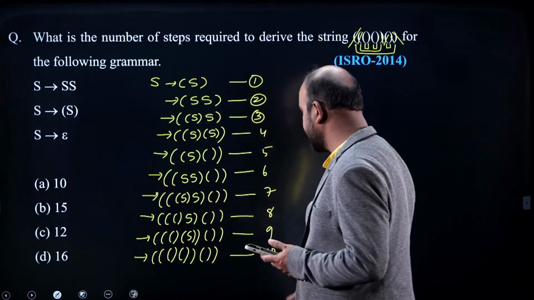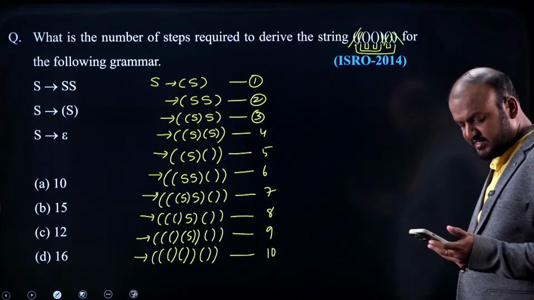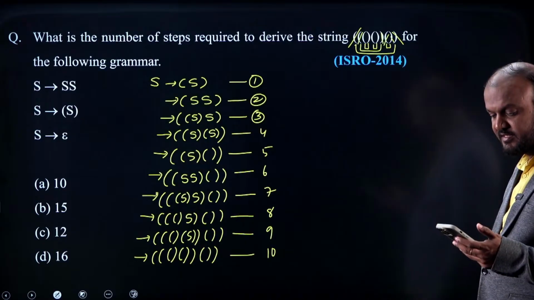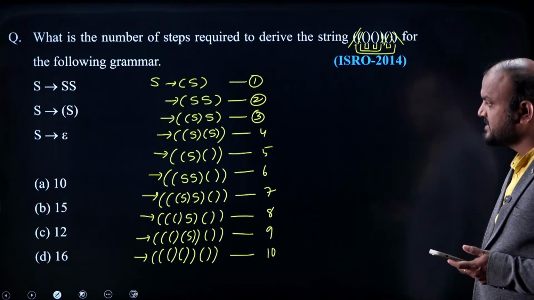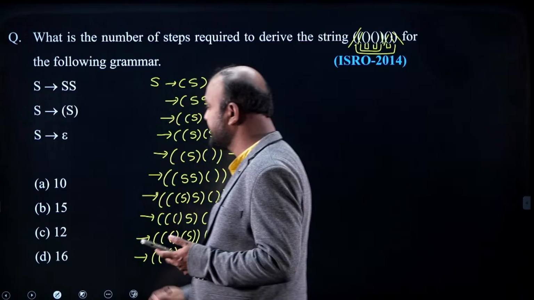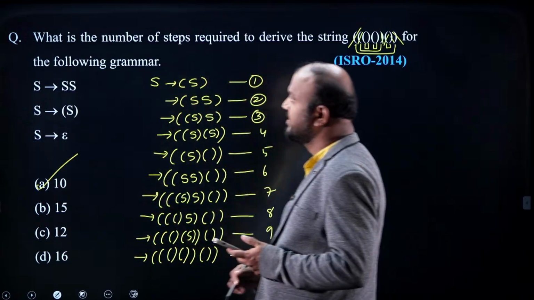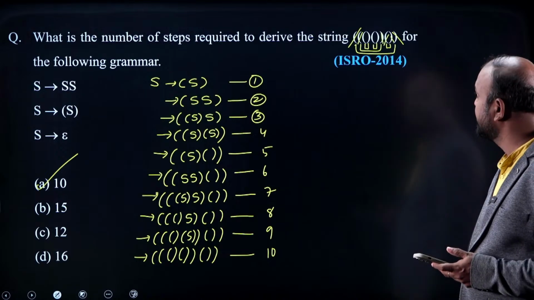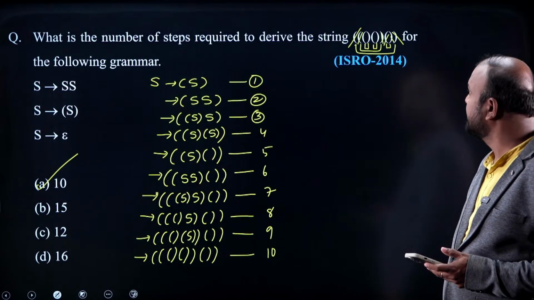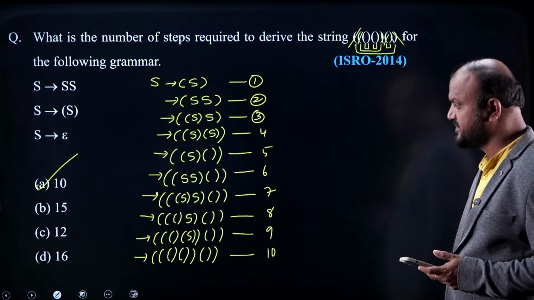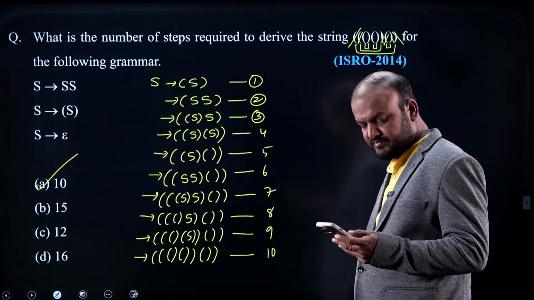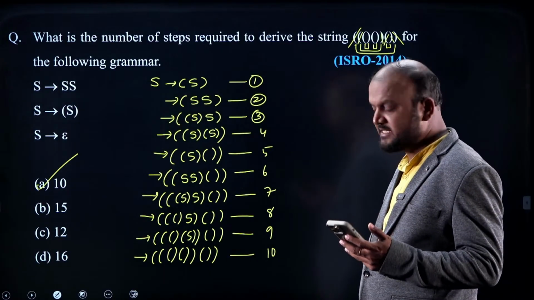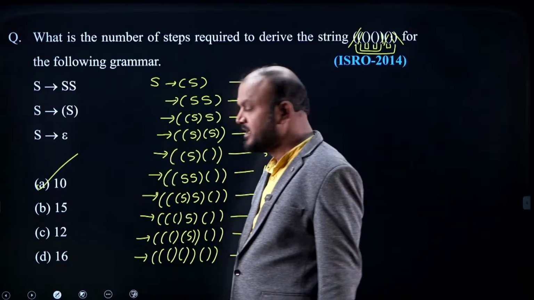This is the 10th step. So how many steps are there? Anybody done? How many steps have come? 10 steps. What is the number of steps required to derive the string? This is a string. To derive this, we have 10 steps. That is a question. Okay, I think it is clear for you. Done.